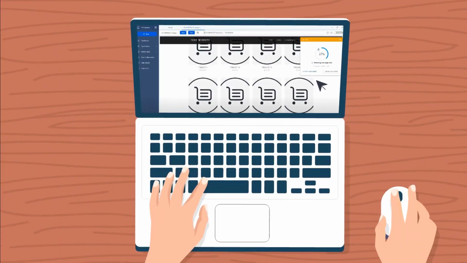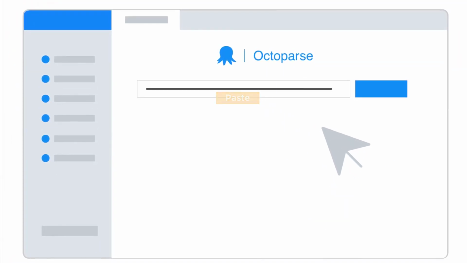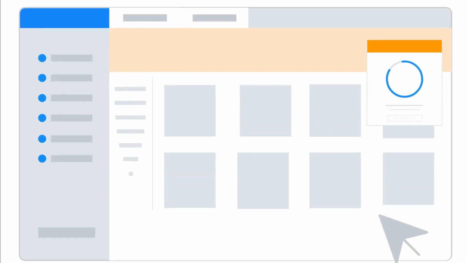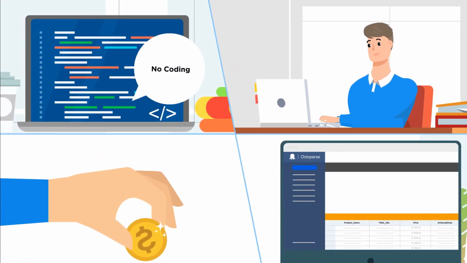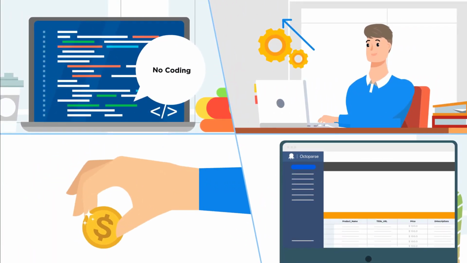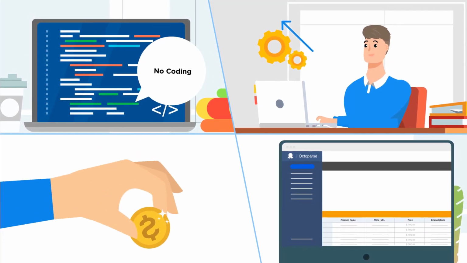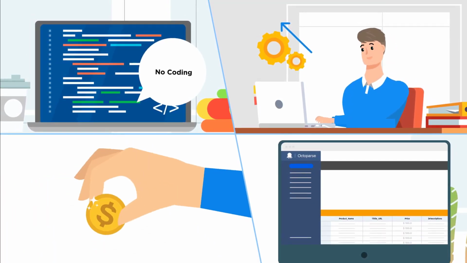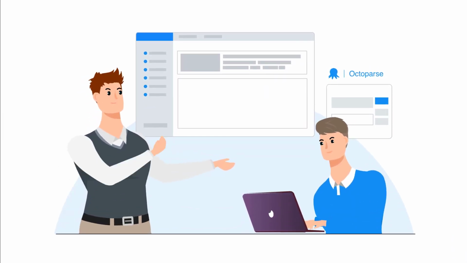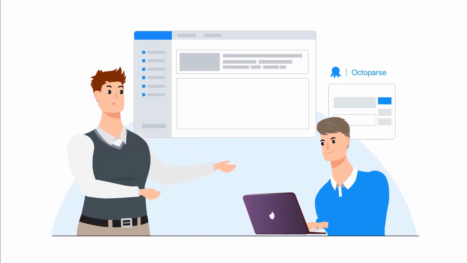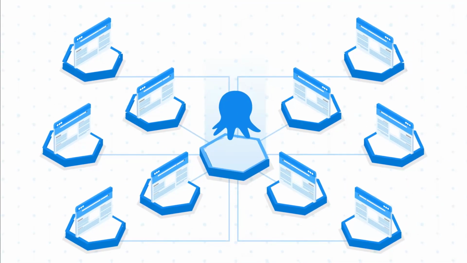Octoparse at its core is a web scraping software. It offers a powerful framework for you to build your own web scrapers within clicks, and ultimately create your own data feeds from any website. Octoparse can help you get the web data you need without coding, increase data acquisition productivity, lower your data spendings, and better manage and maintain your data pipelines. Octoparse is quite powerful yet flexible. It can scale with your business as you grow, from scraping one website to monitoring thousands of websites.